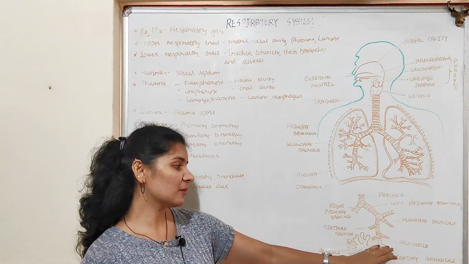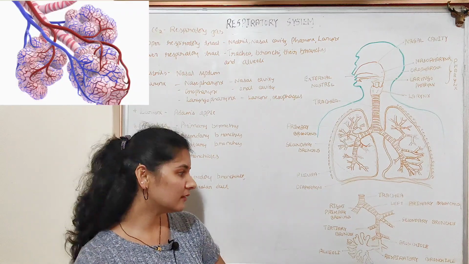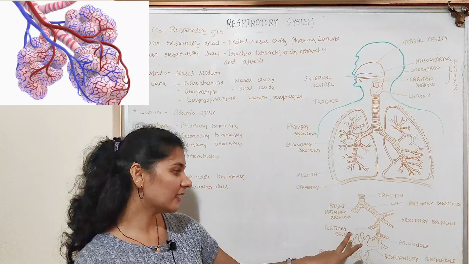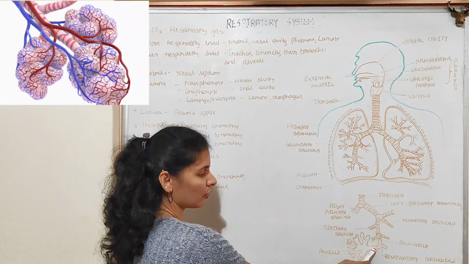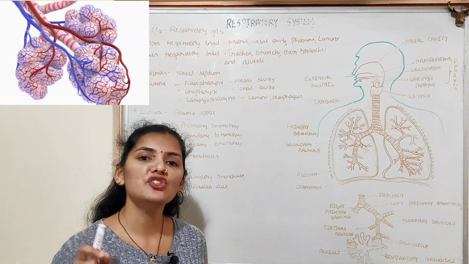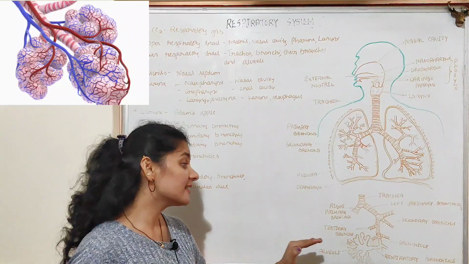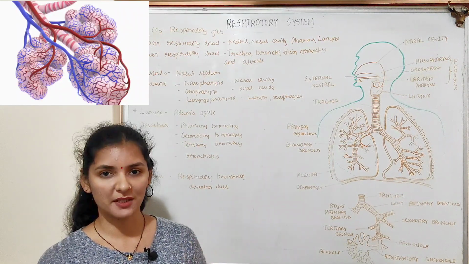Each terminal bronchiole gives rise to a great number of very thin, irregularly walled, highly vascularized, bag-like structures known as alveoli. As you can see, each terminal bronchiole gives rise to these alveoli. In humans, each lung has about 300 million alveoli, and it is the alveoli which are the structural and functional unit of the respiratory system.